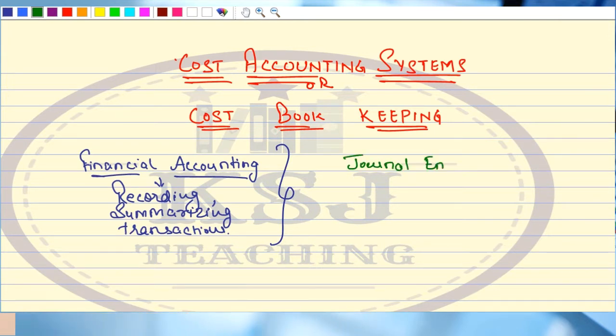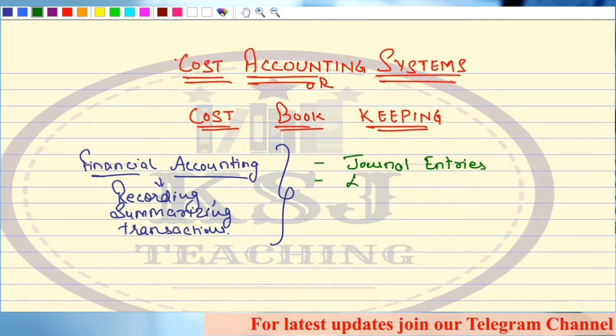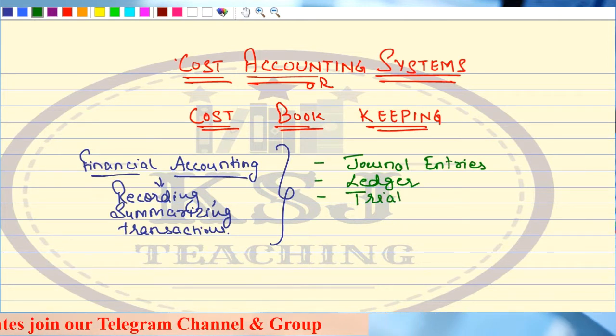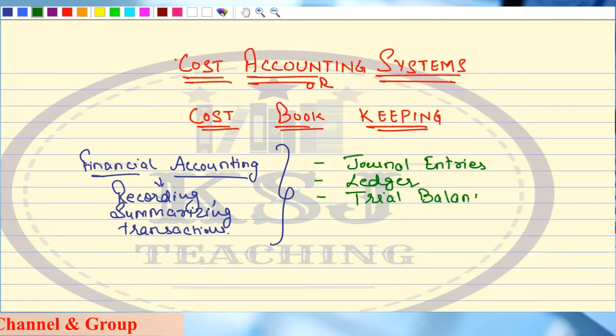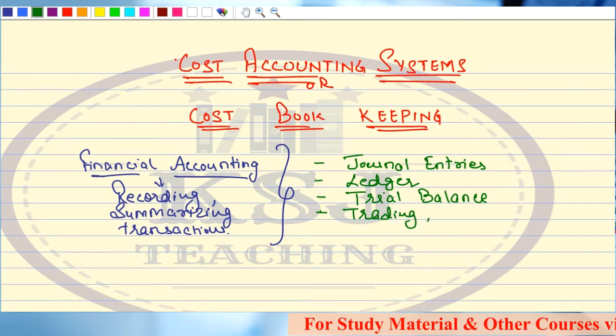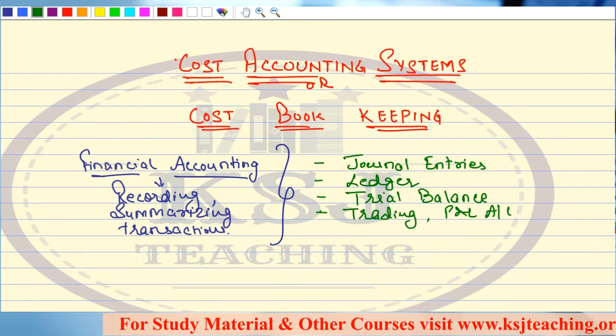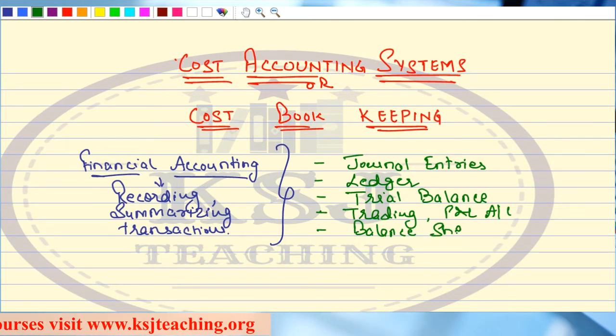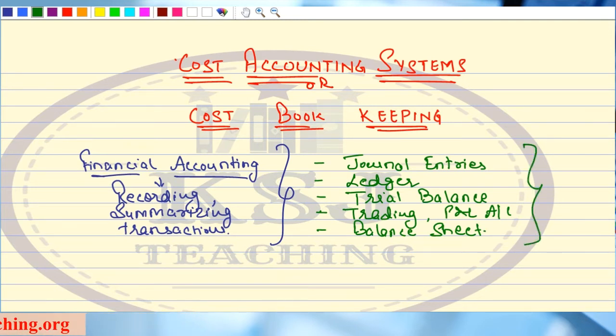I'm just talking about the initial classes when you started with your commerce or when you started studying accounts, right? Journal entries, then from journal entries you prepare ledger accounts, then from ledger accounts you prepare trial balance, right? And from trial balance, what you prepare is the trading profit and loss account, and from there on you prepare the balance sheet, right? This is broadly the flow chart. This is what we have studied about the financial accounting.